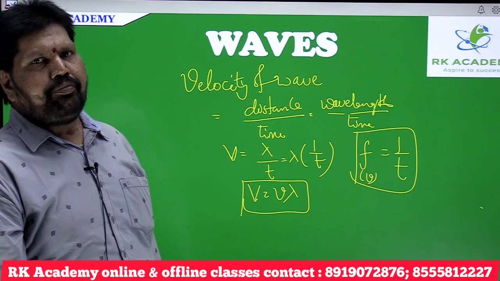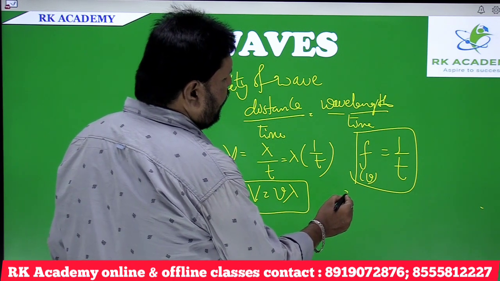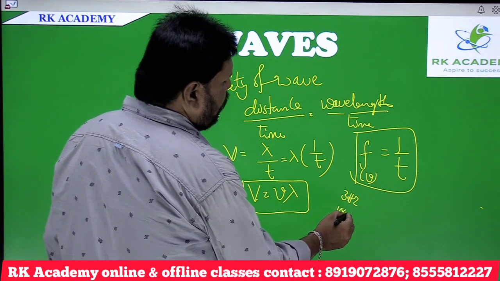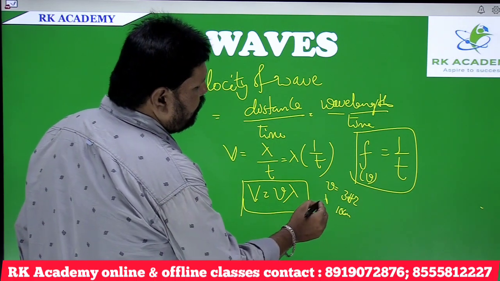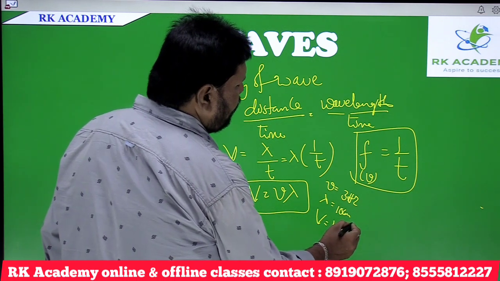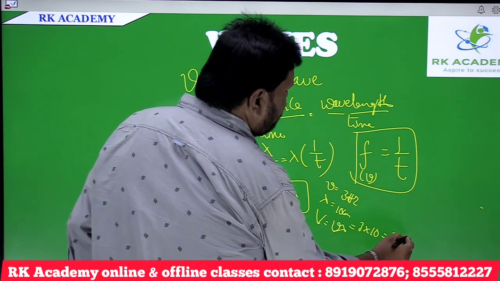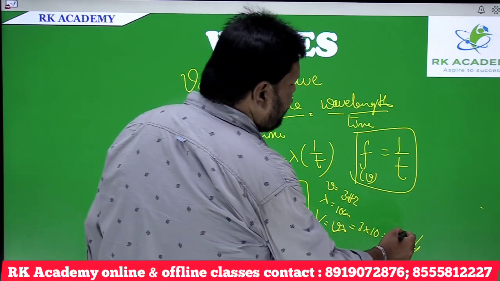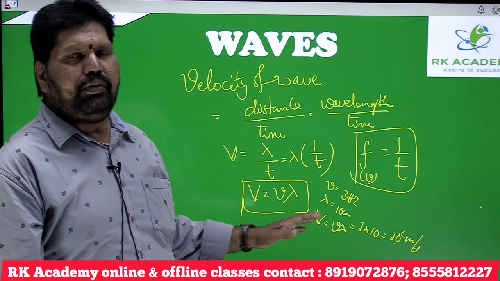Here a wave which is propagating with a frequency of 3 Hz and the wavelength is given as 10 centimeters. What is the velocity of the wave? Here the frequency is given 3 Hz and wavelength is given 10 centimeters, then V is equal to nu lambda, that equals 3 into 10, 30 centimeters per second. So this is the way to calculate the velocity of wave.